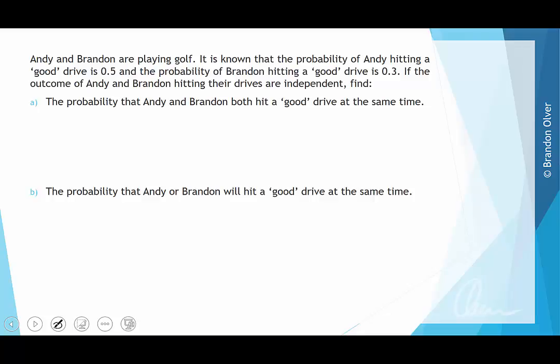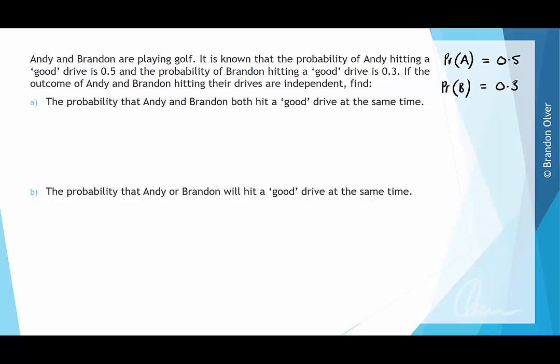So the first thing we'll do just quickly is work out how we can represent this mathematically. So let's let the probability of Andy hitting a good drive be the probability of A, which is going to be 0.5. We can also say then that the probability of Brandon hitting a good drive is the probability of B, and that is 0.3. So that's straight from the question.